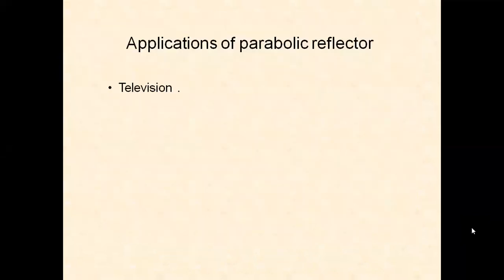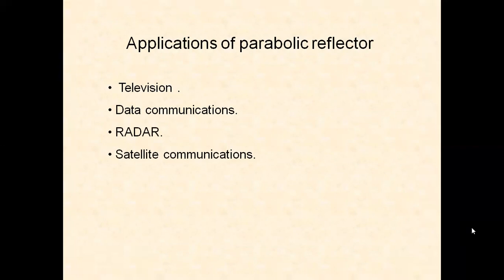Applications of parabolic reflector: it can be used in television, data communication, radar, satellite communication, microwave links. All these are microwave applications. Cellular base stations, so we can make use of parabolic reflector antennas. In almost all communication applications where microwave signals are to be radiated, we are making use of parabolic reflector antennas.